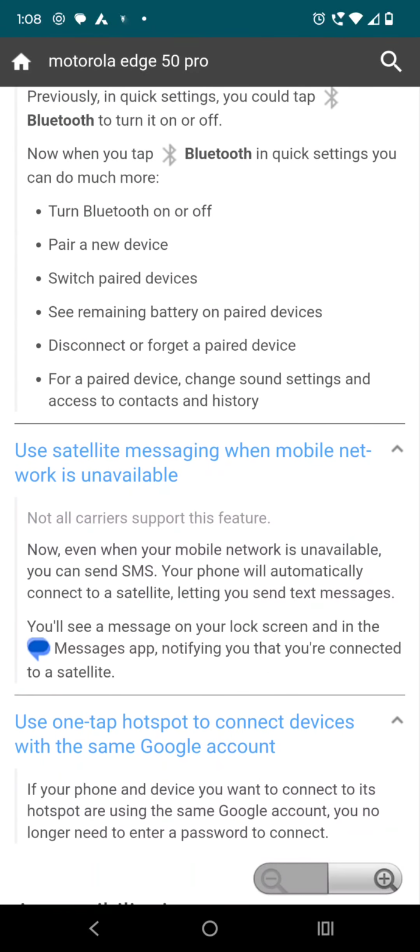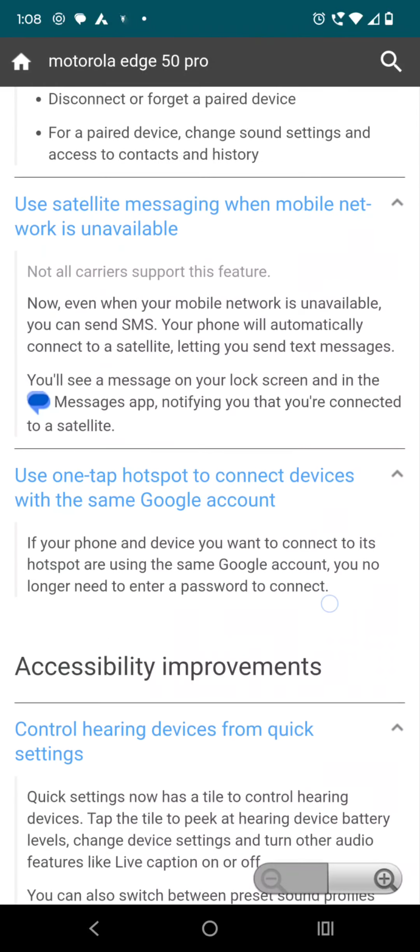And after that there is a more interesting feature like satellite messaging. So even when your device is not connected to the internet or there is no network on your mobile phone, in that case also you will be able to send messages using the satellite messaging system. So in a situation where there is no network on your phone, it will be very helpful. Only a limited number of mobile operators support this feature, so it doesn't mean that it will be supported on your device also.